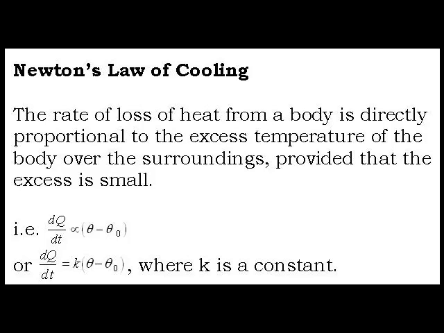The rate of loss of heat from a body is directly proportional to the excess temperature of the body over the surroundings, provided that this excess is small. That is, dQ/dt is proportional to (θ − θ₀), or dQ/dt = k(θ − θ₀), where k is a constant.